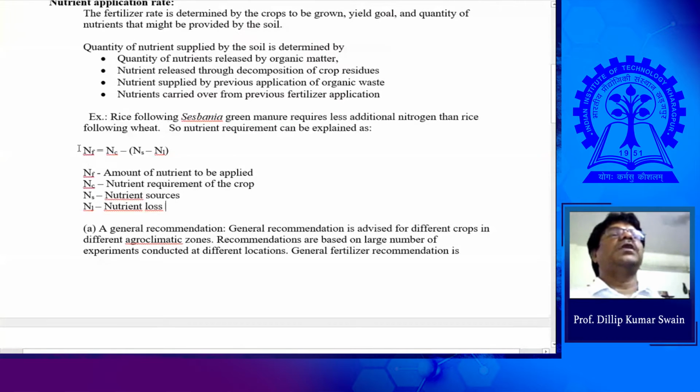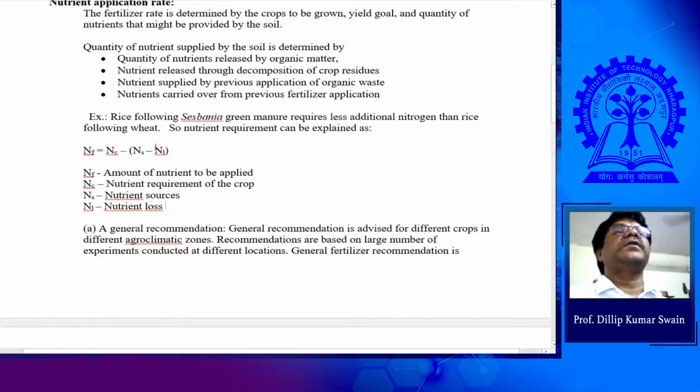Suppose the nutrient requirement is 100 kg and the soil available is 50 kg. Your requirement is 50 kg from fertilizer, and the loss is zero. Then how much do you need to apply? 50 kg, is it not? If the loss is 0, requirement 100, soil has 50 kg, then you apply 100 minus 50, that becomes 50 kg.